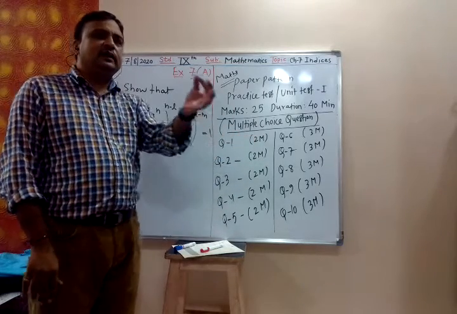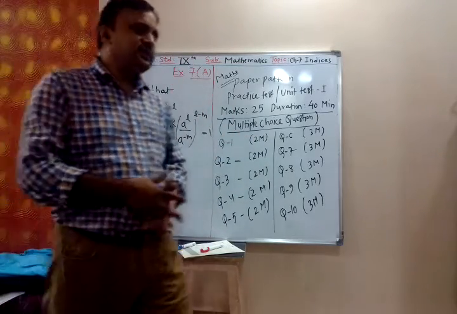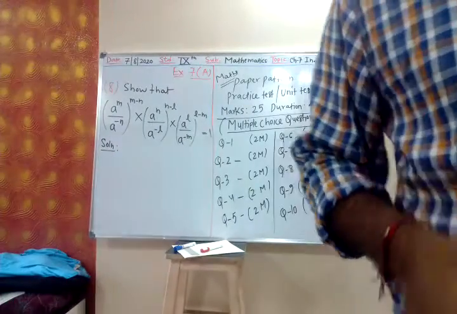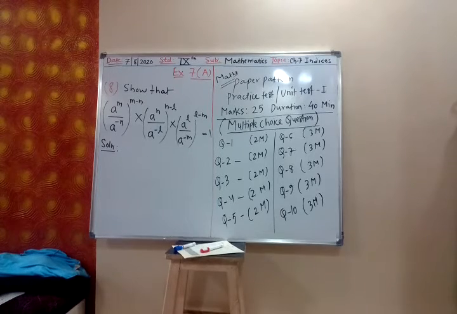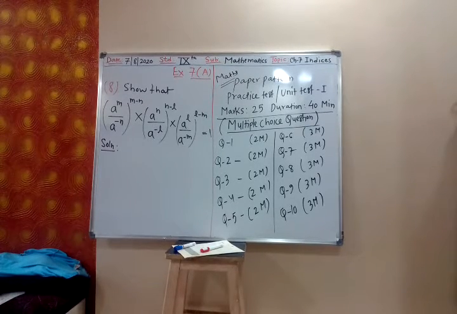For 2 marks there will be small calculation. For 3 marks there will be slightly big calculation. For 2 marks it will be 2 line or 3 line calculation. For 3 marks it will be 4 line, 5 line calculation. But in each problem you have to solve, and after getting the answer by solving, you have to click the correct answer.